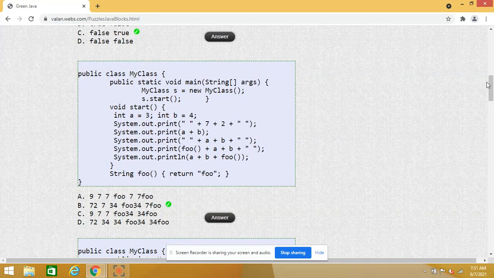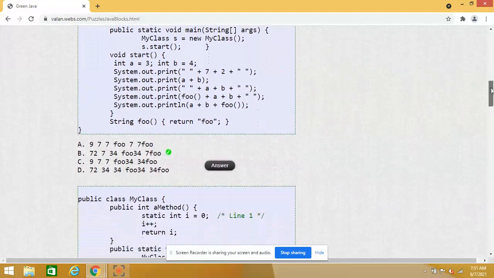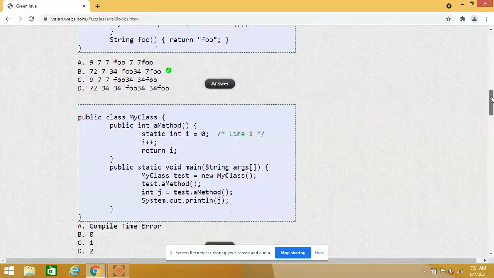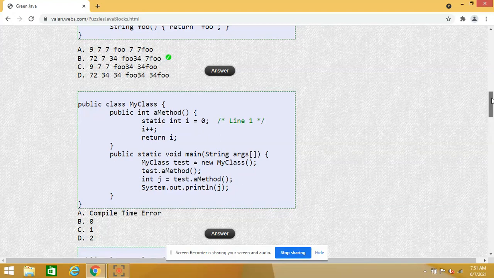So now we'll move to the next question. This is a very simple question, maybe a small trick is there. You can look at the code. I have a method, and inside this method I'm trying to declare a local variable with the static keyword.